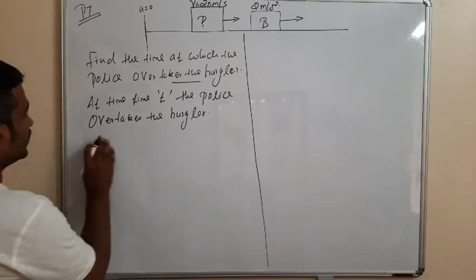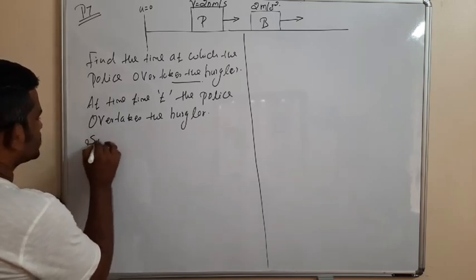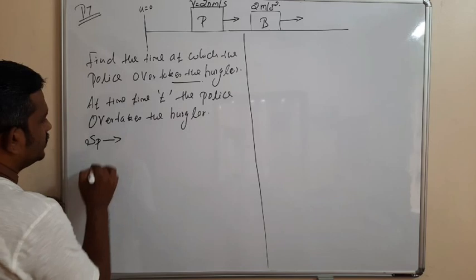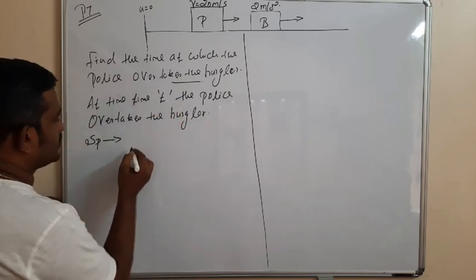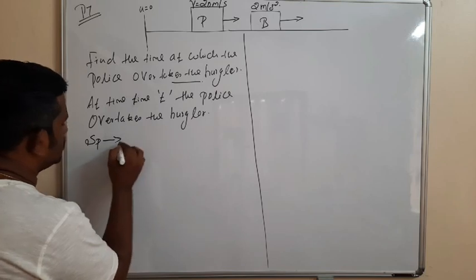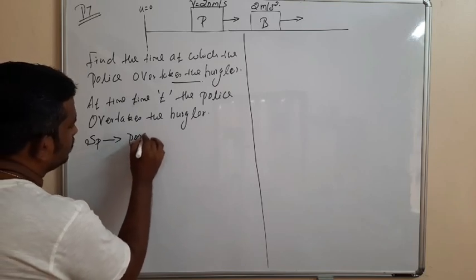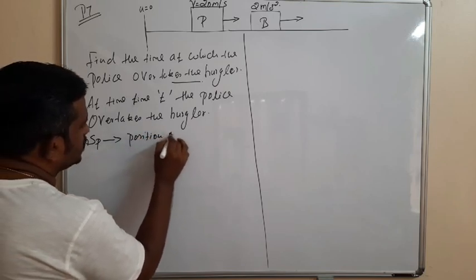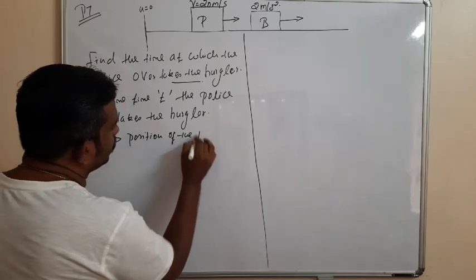Let SP be the position of the police at time t.